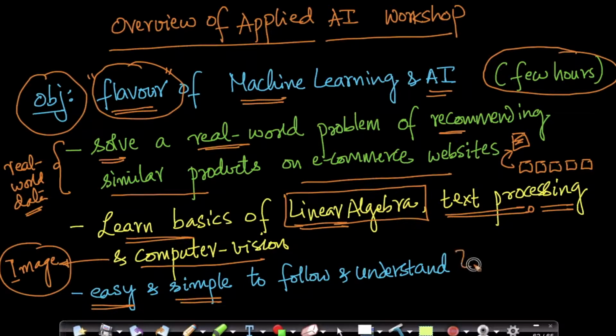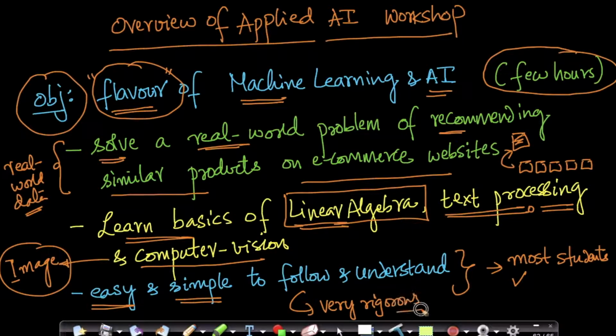We try to make this course very, very easy and simple to follow and understand. We chose to make this whole workshop easy and simple so that most students who are interested in understanding what machine learning and AI is all about can get a good flavor and understand what it is. Hence, this course is not very rigorous, which means it's not very mathematically heavy or anything like that. We try to keep it simple so that more students can benefit from this workshop.